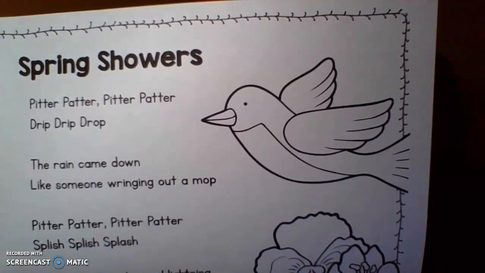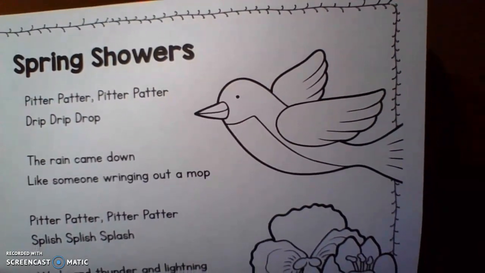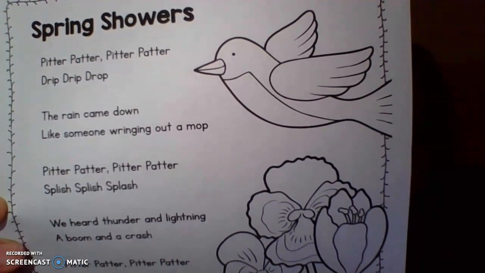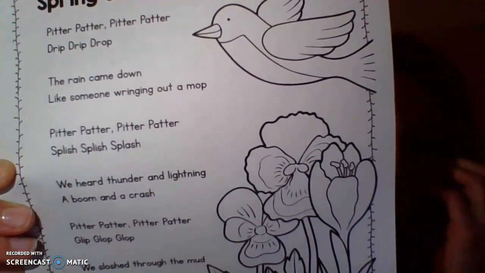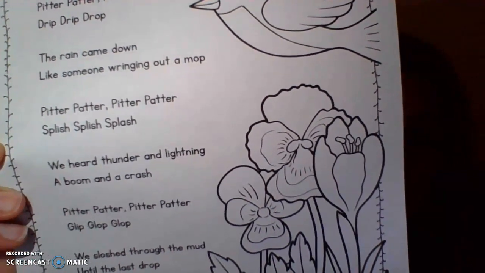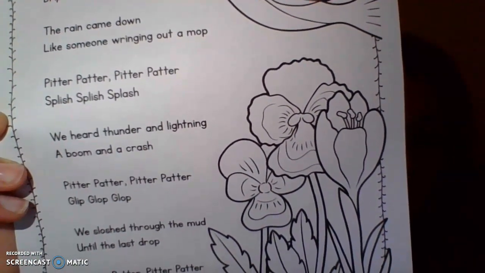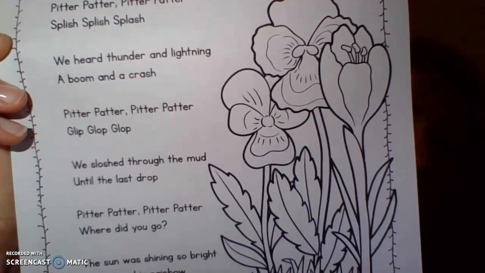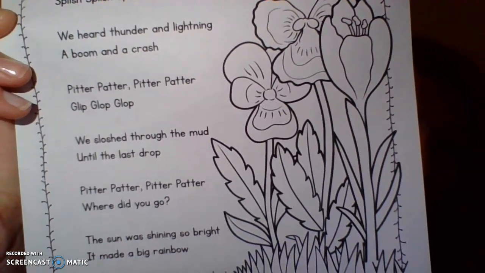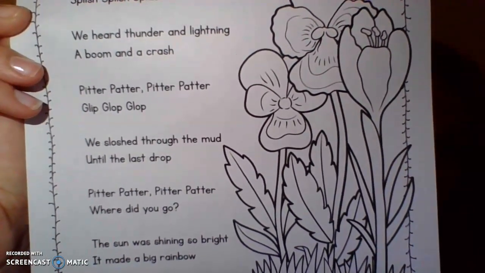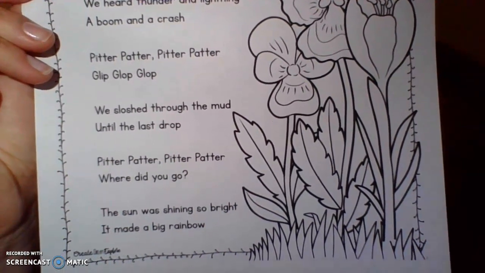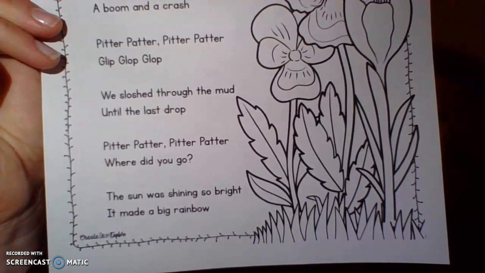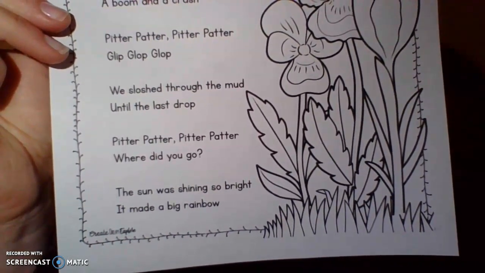Pitter patter, drip, drip, drop. The rain came down like someone wringing out a mop. Pitter patter, splish, splish, splash. We heard thunder and lightning, a boom and a crash. Pitter patter, glip, glop, glop. We sloshed through the mud until the last drop. Pitter patter, where did you go? The sun was shining so bright, it made a big rainbow.